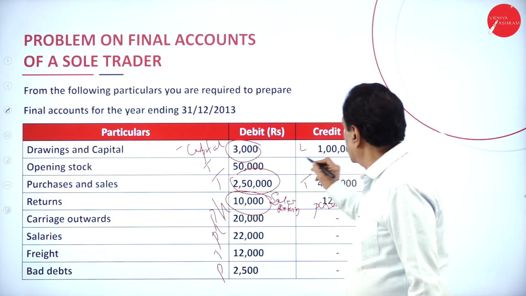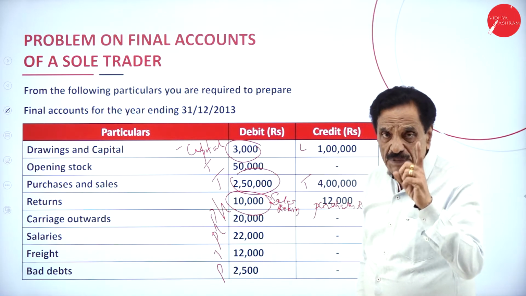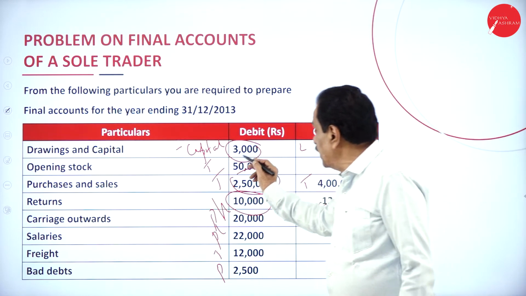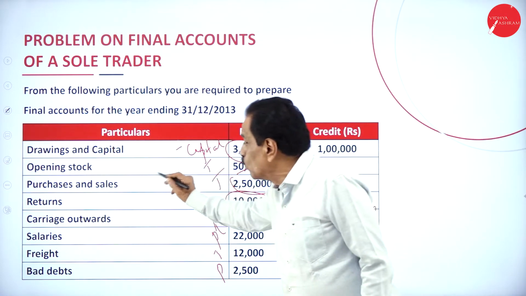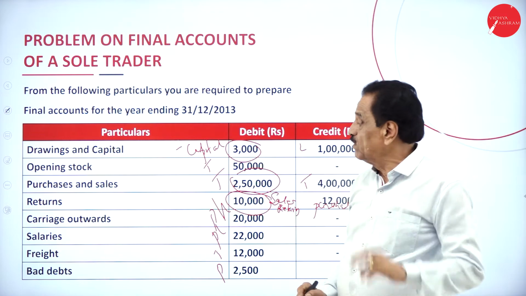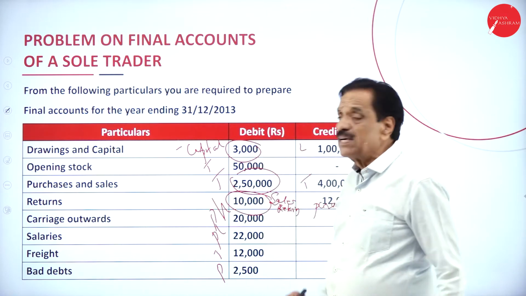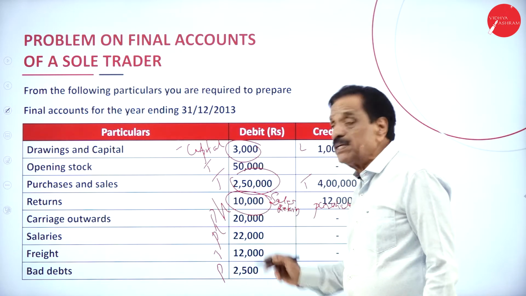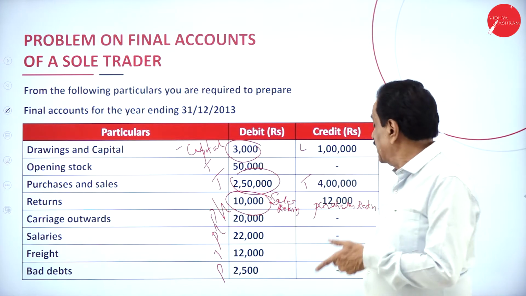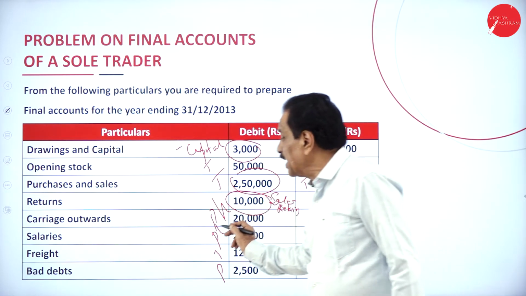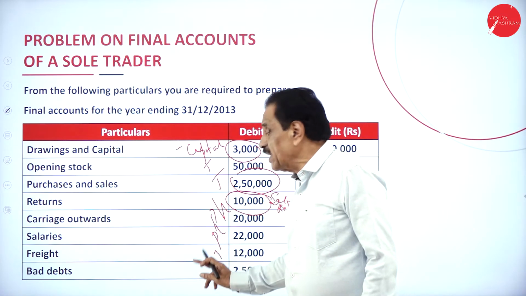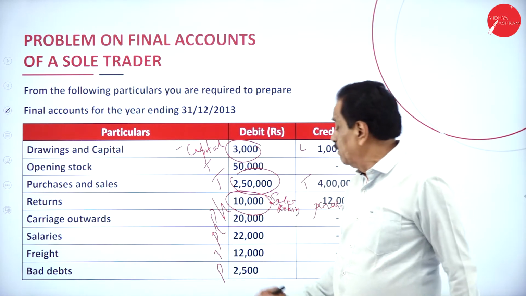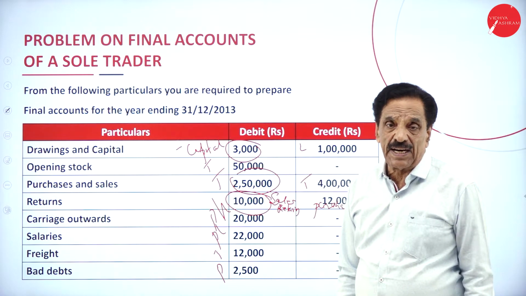Here, capital will come on the liabilities side of the balance sheet. Drawing, which he draws personally, should be deducted from the capital. Opening stock, trading account. Purchase and sale, trading account. Returns: sales return on the debit side, purchase return on the credit side. Carriage outward, profit and loss account, debit side. Salary, profit and loss account. Freight, directly connected, trading account.